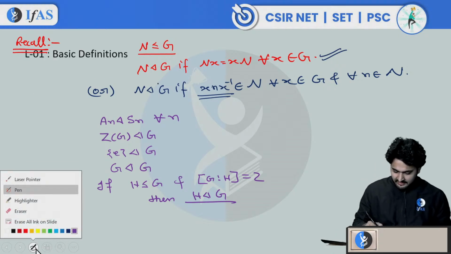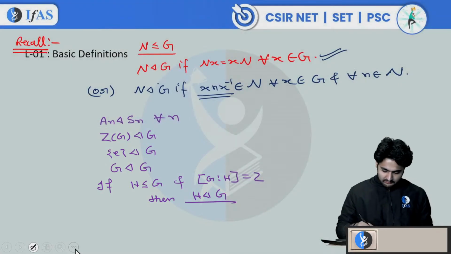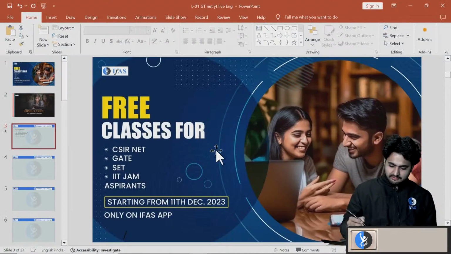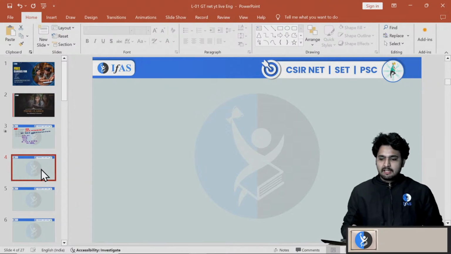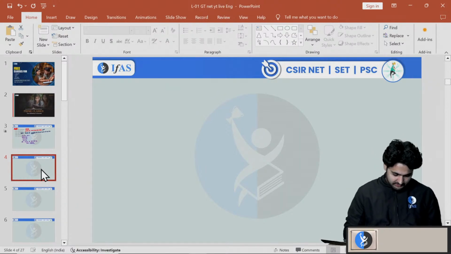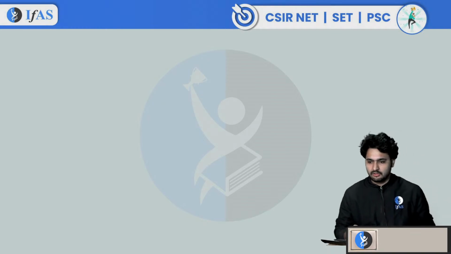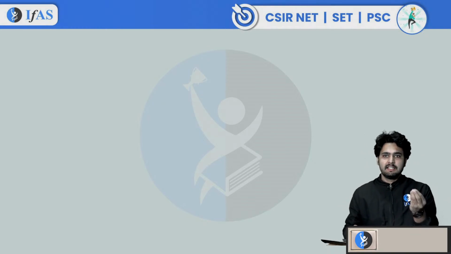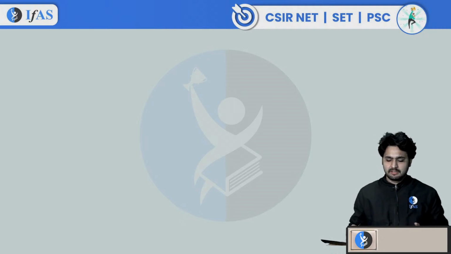Let's move ahead. Now, there are some more points. The very simple point is, you can observe by yourself also. If you consider any group G, and it is an abelian group, then every subgroup of that group will be normal. If group G is abelian, left and right cosets will be the same actually. There is no difference between left and right cosets.